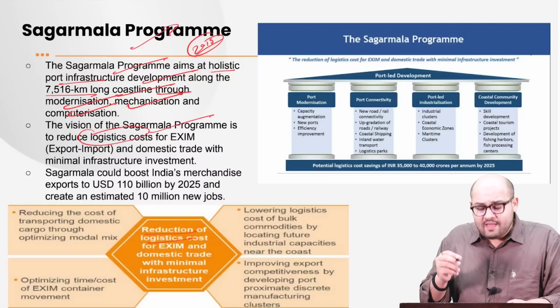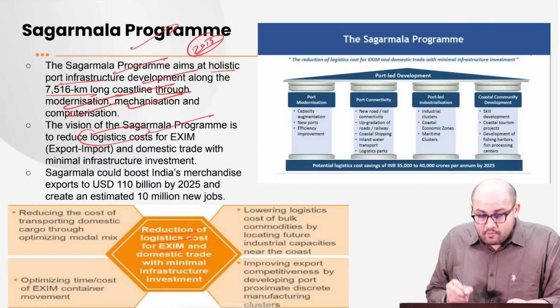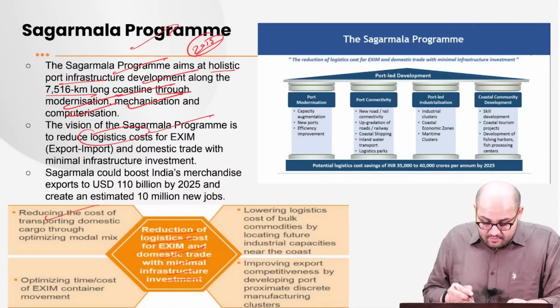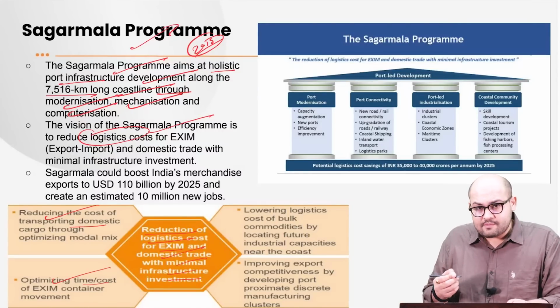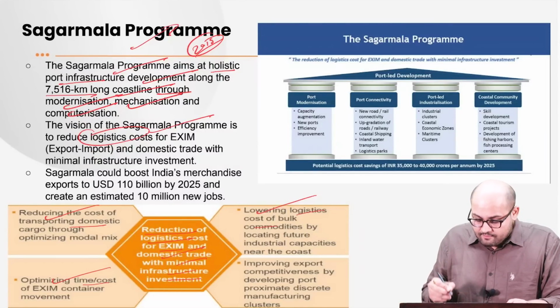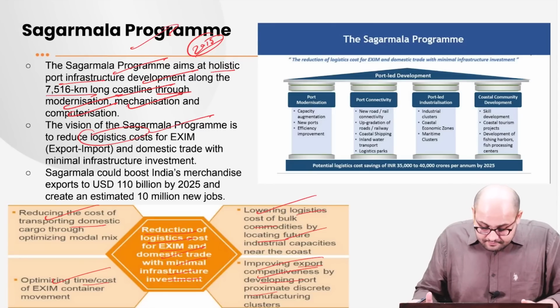There needs to be a reduction in the logistics costs for export, import, and domestic trade with minimal infrastructure investments. It focuses upon reducing the cost of transporting domestic cargo, then optimizing the time and cost of export import, then lowering the logistics cost of bulk commodities by locating future industrial capacities, then improving the export competitiveness by developing port proximate discrete manufacturing clusters.